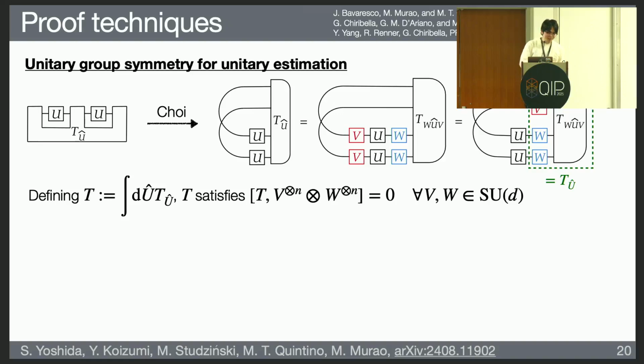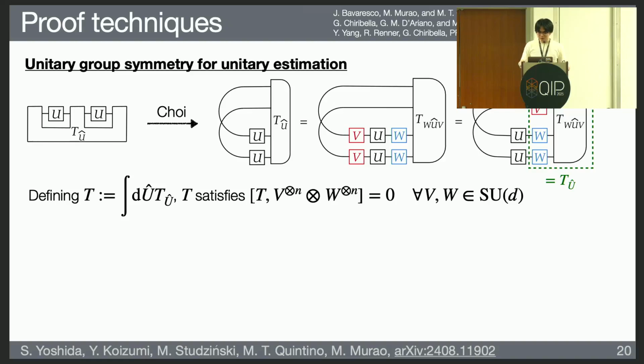For the unitary estimation, I will begin from the most general protocol, which is basically represented by a quantum comb in the left figure. So this uses input operations, and this TU hat basically corresponds to the measuring protocol. And in terms of the Choi operator, this circuit can be represented by this middle figure. Remark that this figure might not be a valid quantum circuit, but we can transform it to a valid quantum circuit in the end.